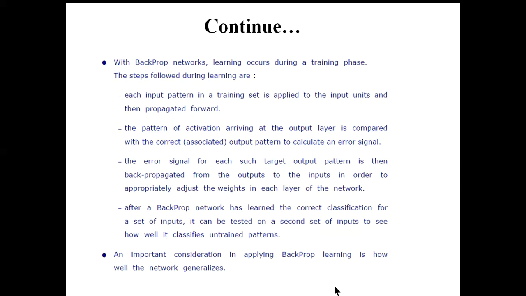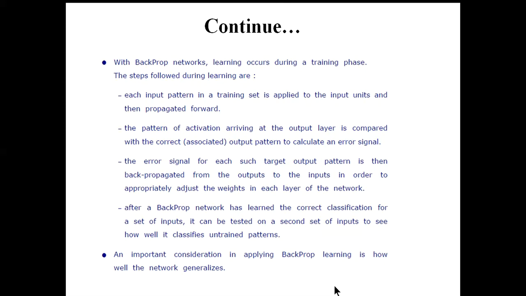There may be some hidden layers, two or three, so you have to gradually adjust the weights one by one, and that direction will be from the output end to the input end. That's why we call it backpropagation. That means the error propagates in the backward direction from output to input to adjust the weights and bias.